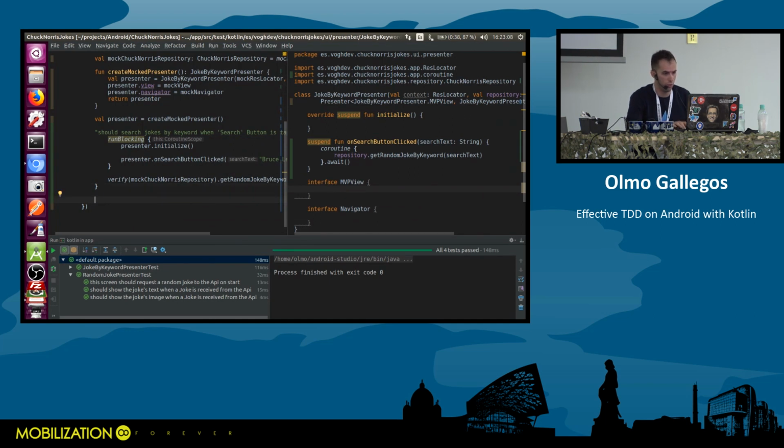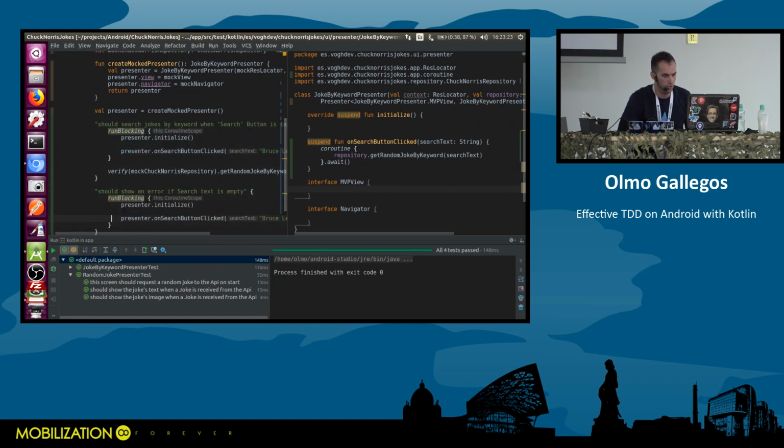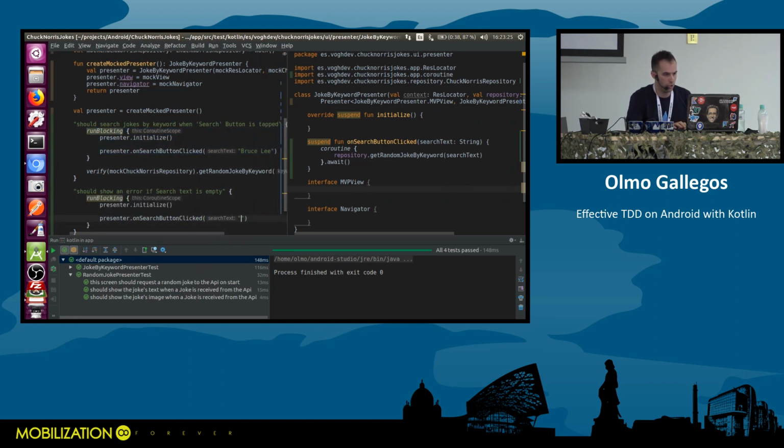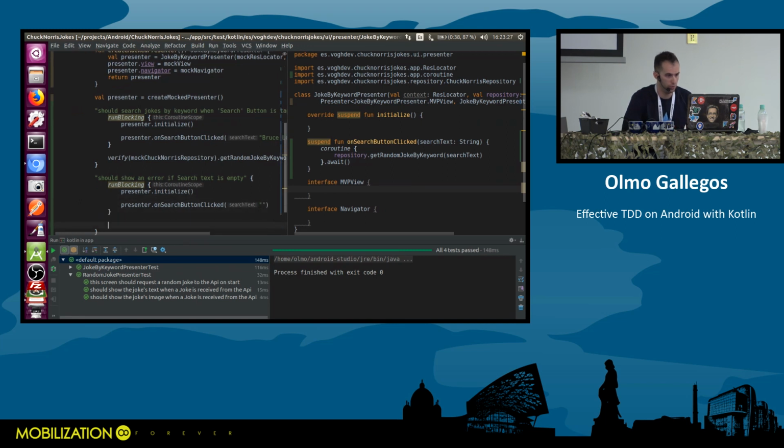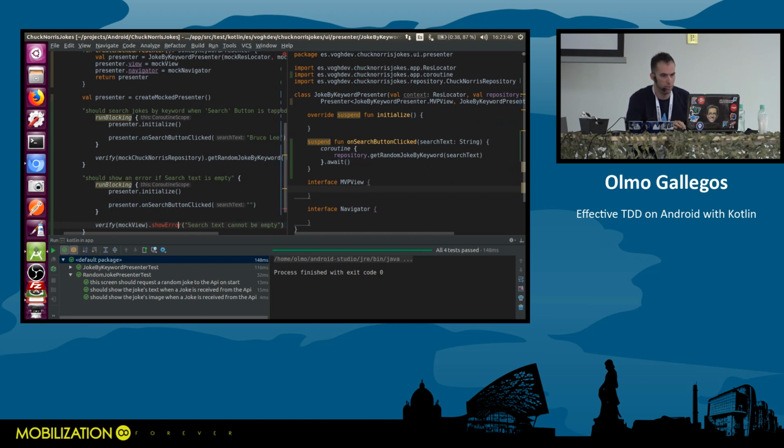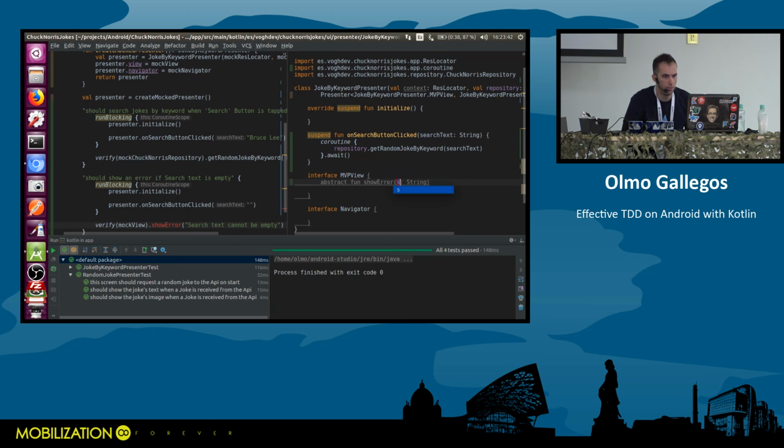Should show an error if search text is empty. Okay. So again, we stimulate our presenter now with an empty string, and I'm going to expect my view to show an error. The error is going to be "search text cannot be empty", for example. Good. Let's make this compile. This is the message.